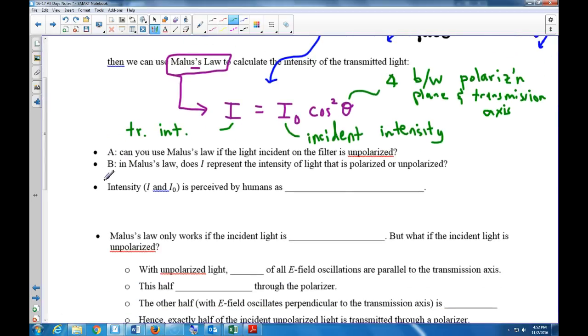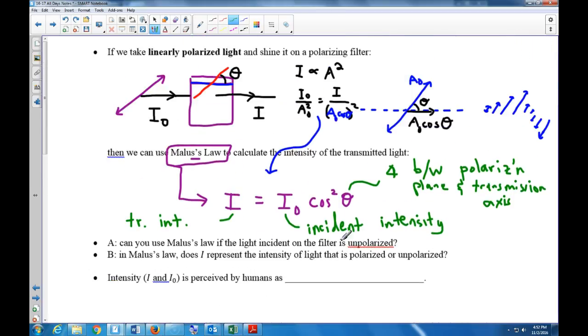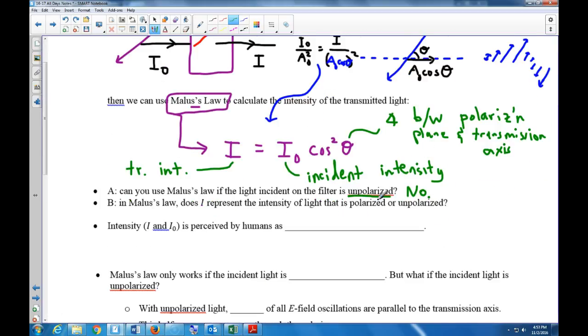Okay. So, person A, there's no people A and B, just A. Can you use Malus's law if the incident light is unpolarized? Can you use this equation if it's unpolarized? Well, look at this. You require the polarization plane. If it's unpolarized, there is no one polarization plane. So no, you can't use Malus's law, because there's not just one polarization plane. Theta, you can't define theta.